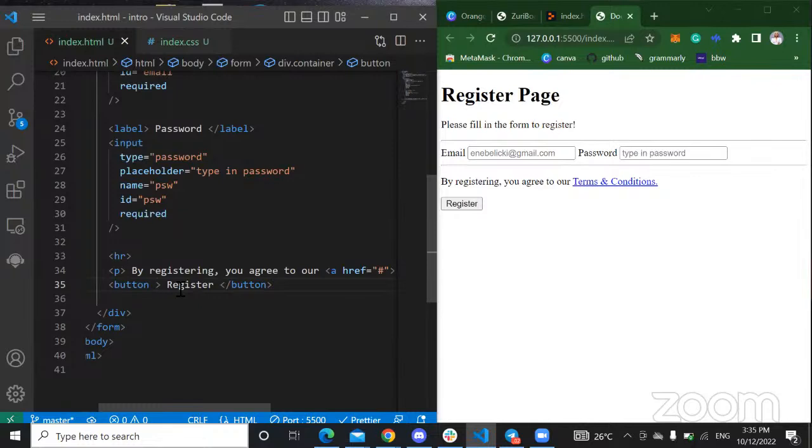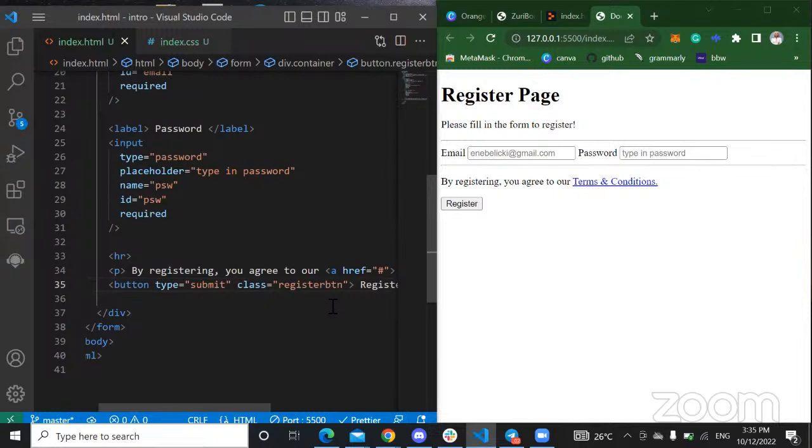So I can just call the button and design. Let's just give it a class: class register-btn. That's fine. And I'm going to give this a type submit, right? I've given it a type submit.